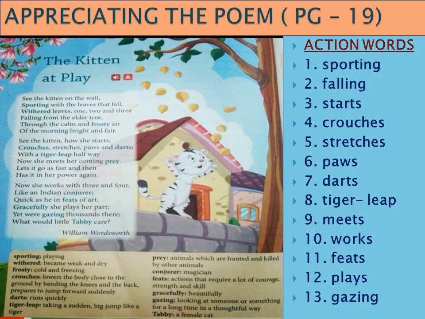So in our appreciating the poem bit, you need to collect different action words from these stanzas of the poem and write them. I have listed them on the right side. You can see sporting. That's an action word. That means playing, falling, starts, crouches, stretches, pause, darts, tiger leap, meets, works, feeds, plays, gazing. So these are all the action words of the poem. Action words or verbs are the words which show different kinds of actions or movements or activities.